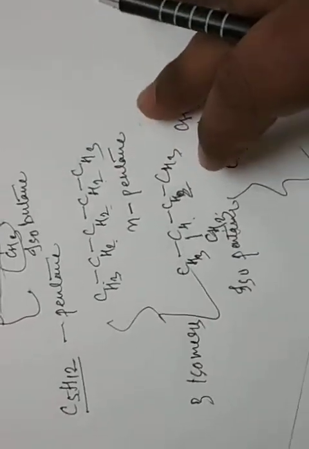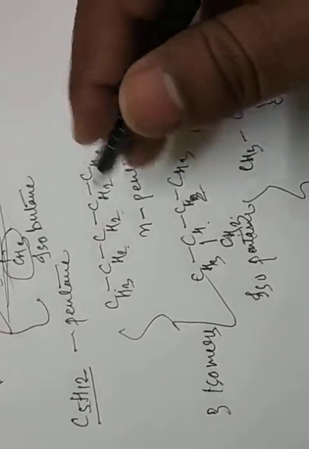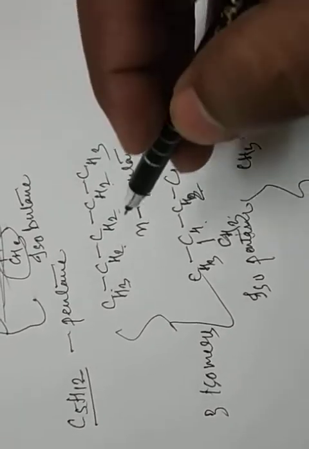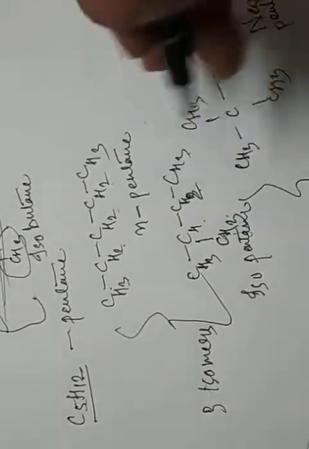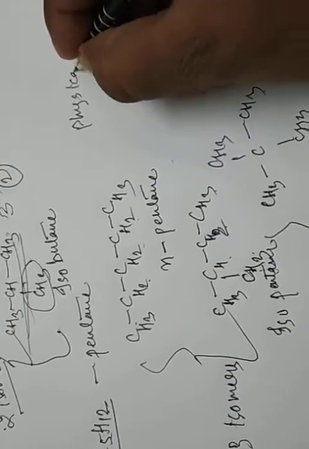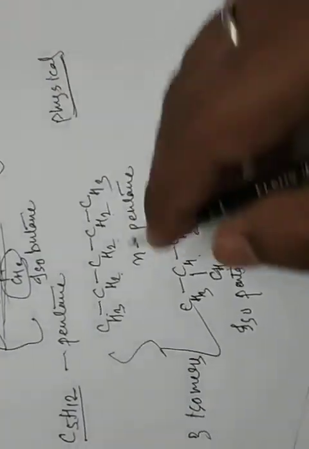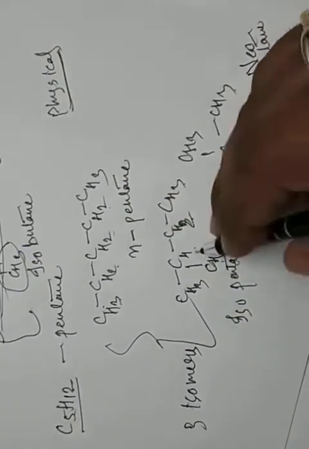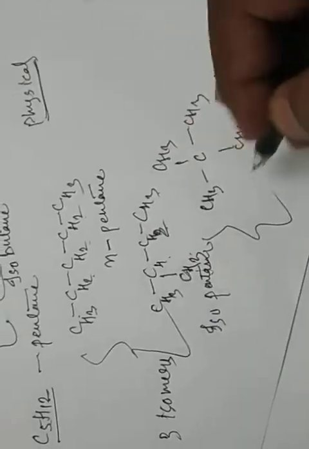Now this is a very important topic. Isomers have the same molecular formula but different physical or chemical properties. Now the very important physical properties. There is a straight chain form, and there is a substituent branching form.